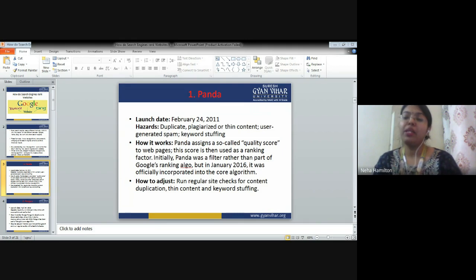So if you have copied in your thesis up to 15 to 70%, we accept that, but beyond that it can be cancelled. So it is a very serious issue, because that's why Google has launched this software called Panda that catches the content which is copied and pasted from somebody else's work. Somebody else is doing that by their own hard work, by their own knowledge.